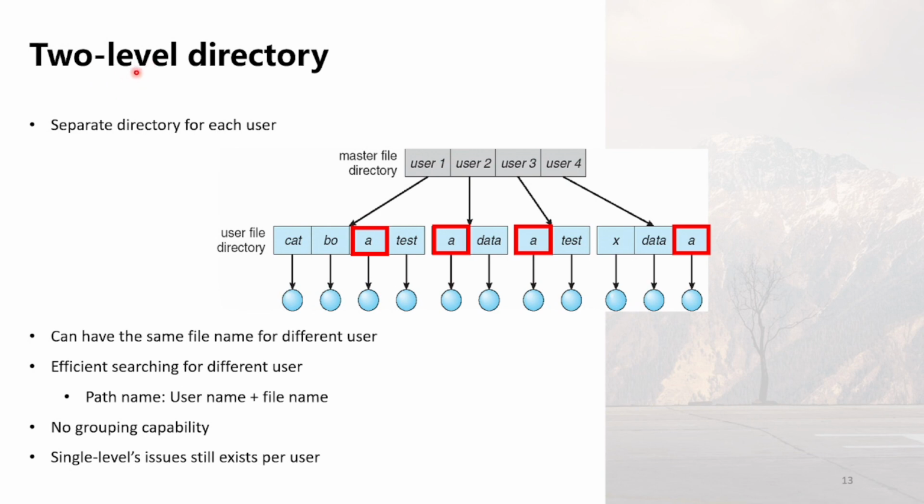Here, we delve further into the concept of a two-level directory structure. This refers to a directory system with two hierarchical levels. The first level, often called the master file directory, contains entries of each user. Each user is then allocated a separate second-level directory.